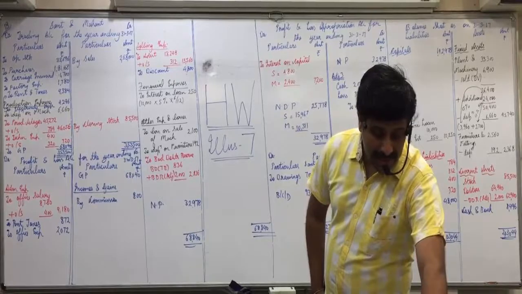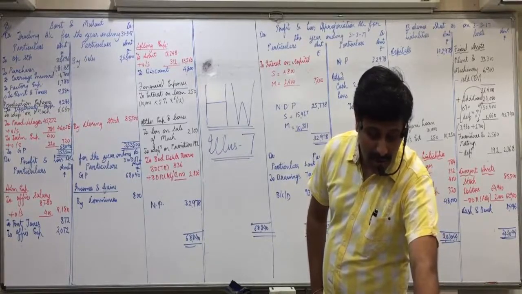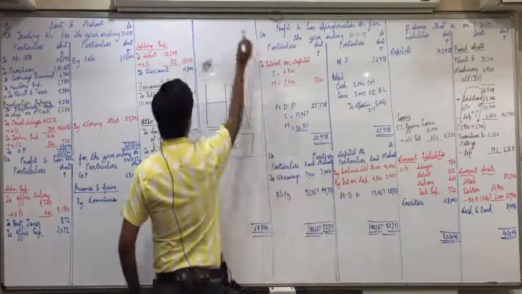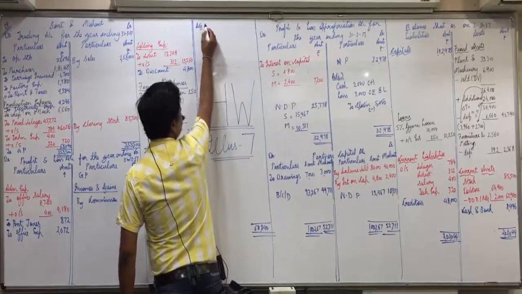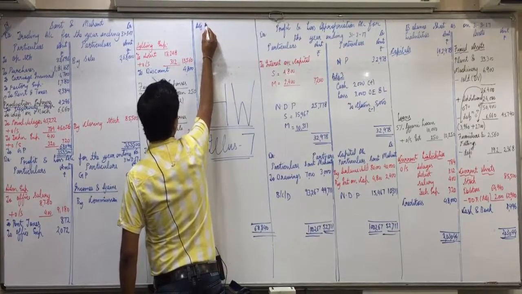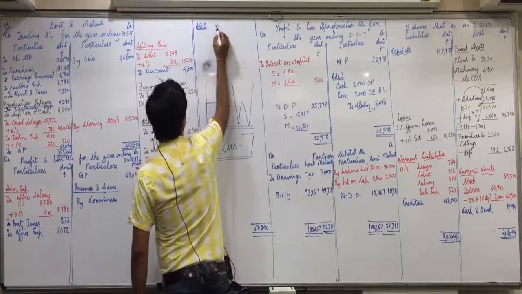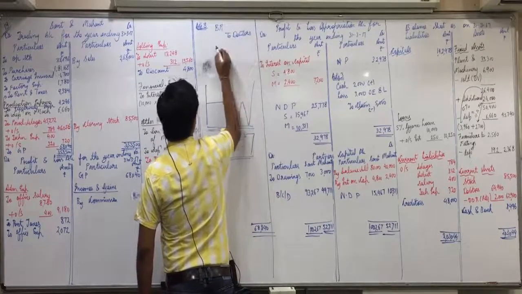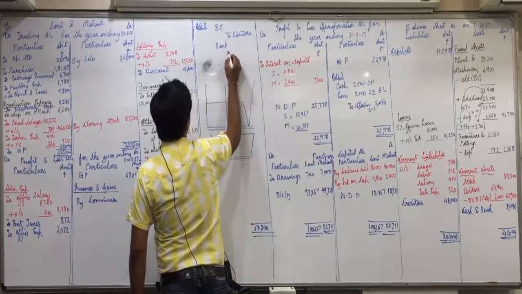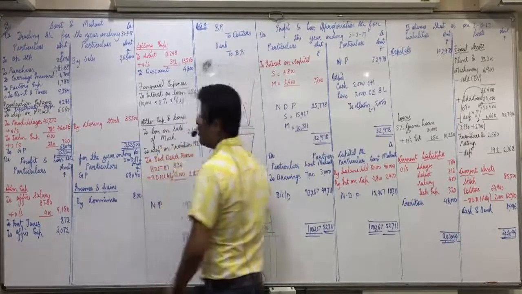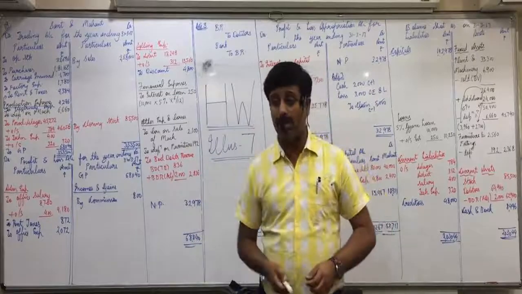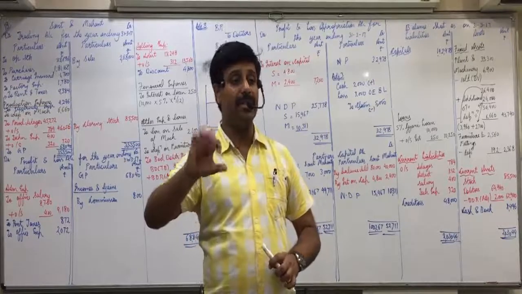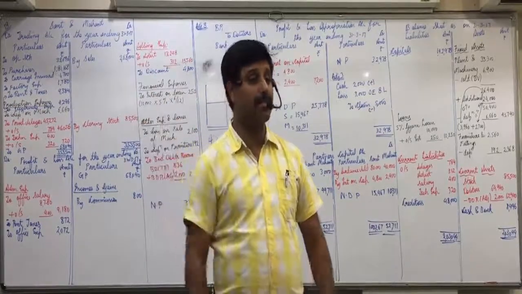And adjustment 8, the last. A discounted bill of 2,000 was dishonored on 30th March, which was earlier discounted in the bank. Now, for this I need to explain certain concepts of last year. So listen carefully. When we receive the bills, the entry is bills receivable to debtors. When we discount it with the bank, bank account debit, discount account debit to bills receivable. I am not writing discount. Reason: discount is the interest charged by the bank. They are not going to refund us back.